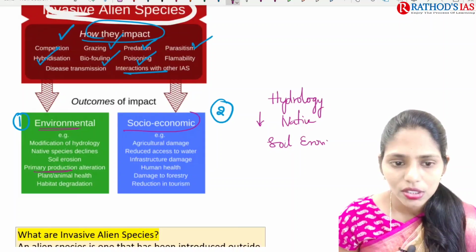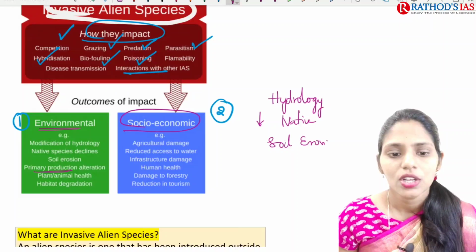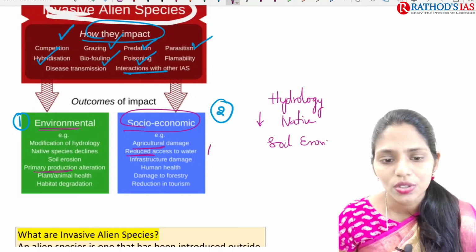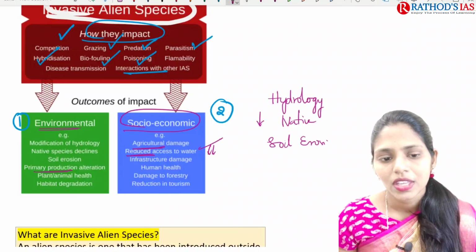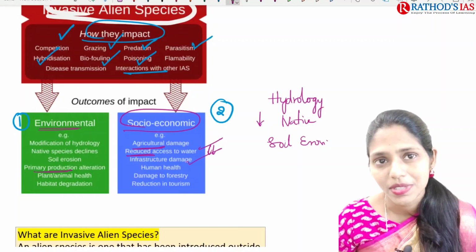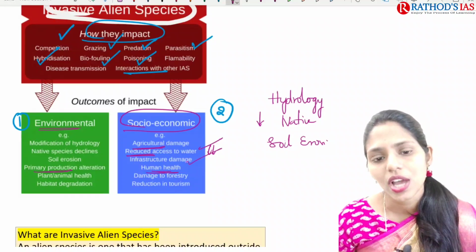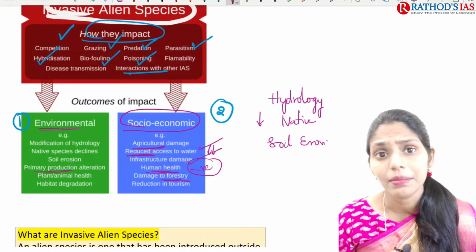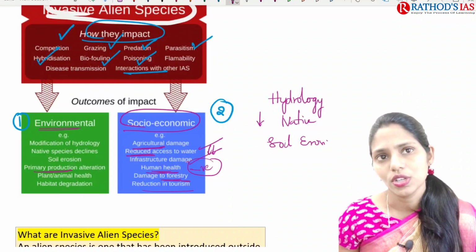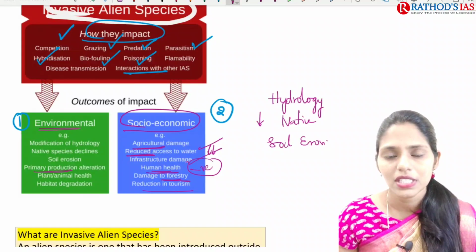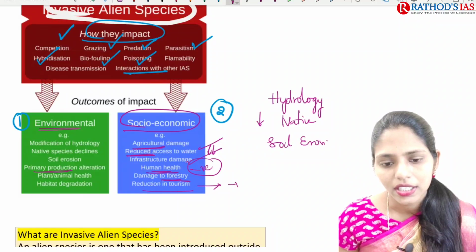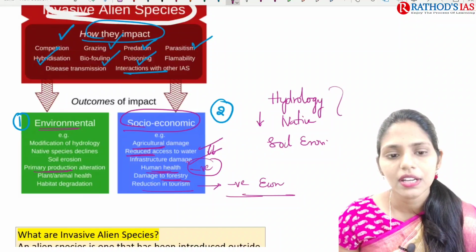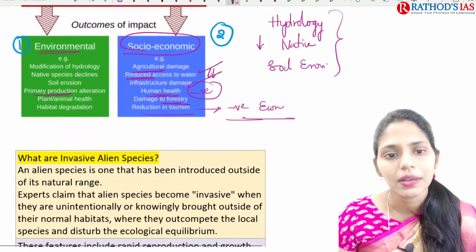If we are talking about the socio-economic impact, it leads to agriculture damage. It also leads to reduced access to water, and infrastructure damage is seen sometimes. It also has a negative impact on human health, leads to damage to the forest, and decreases tourism. That means it will have a negative impact on the economy of our country. So this is the environmental and socio-economic impact.